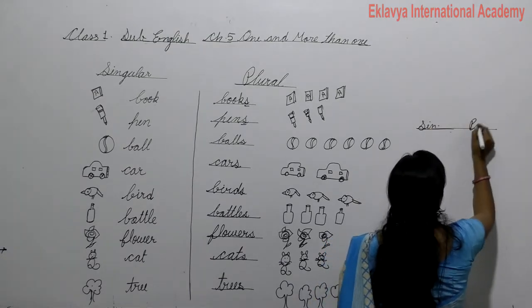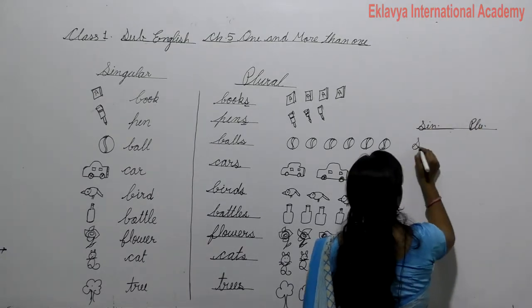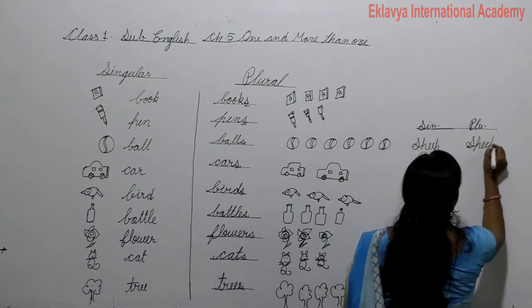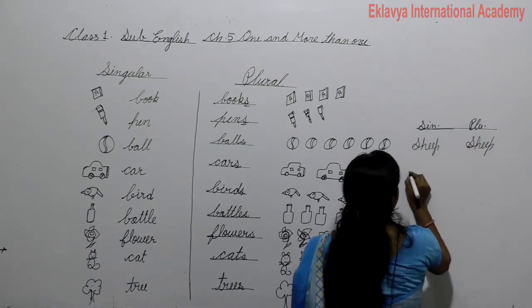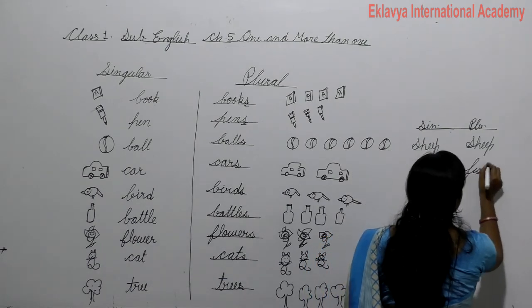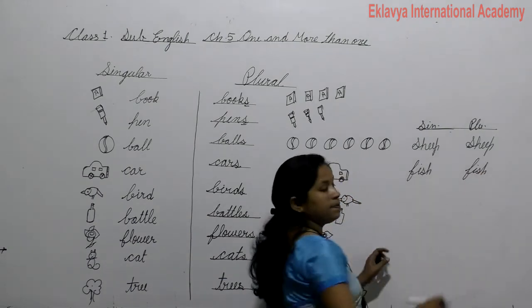Singular and plural, sheep and sheep. Okay, fish and fish. No change.